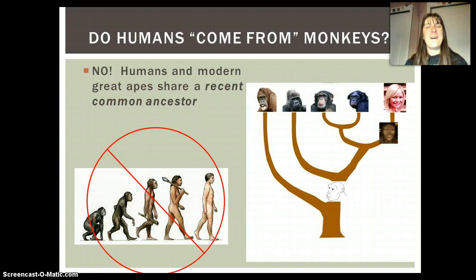I hear this so often with evolution. People always want to tell me that humans came from monkeys, and the answer to that is really no. Evolution would not say that. Modern evolutionary theory would not agree with that. Instead, modern humans and great apes share a more recent common ancestor than others. So an image like this is a better representation of evolution than an image like this, to me at least.